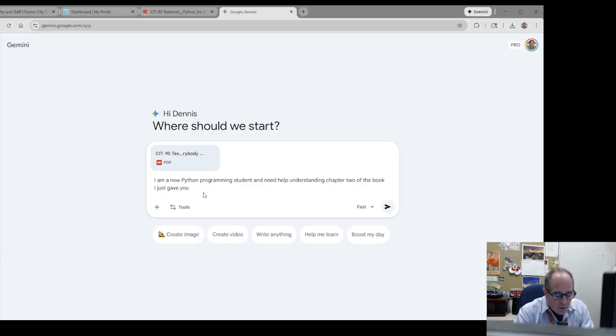Now, all throughout this chat, I don't know what the context is, like how many back and forth messages Gemini will handle, but I would bet that this one conversation here can last throughout the semester.